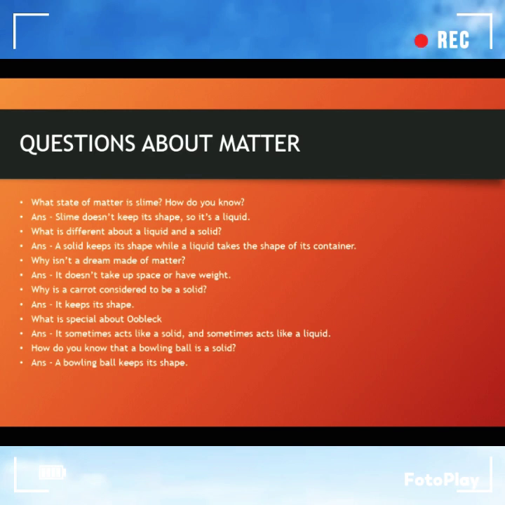Why is a carrot considered to be a solid? It keeps its shape. What is special about a blob? It sometimes acts like a solid and sometimes acts like a liquid. How do you know that a bowling ball is a solid? A bowling ball keeps its shape.